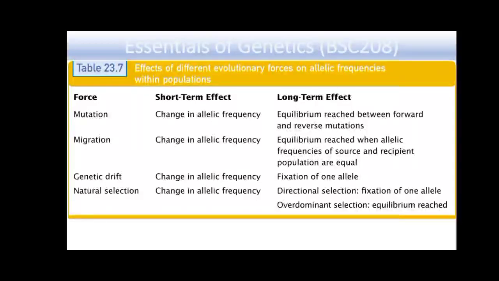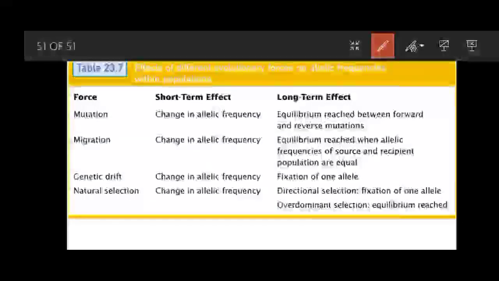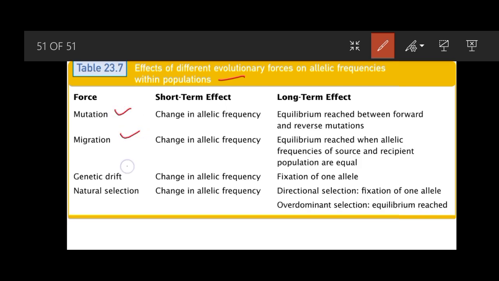Now coming to the summary of today's lecture. In this table we can see the effects of different evolutionary forces on allelic frequencies within different populations. Mutation, migration, genetic drift, and natural selection all have short-term effects as well as long-term effects. The short-term effect is the change in allele frequency.